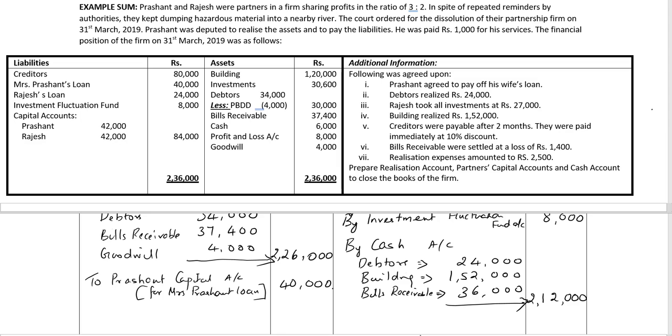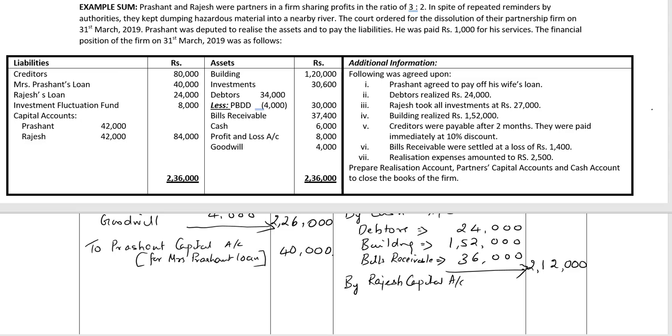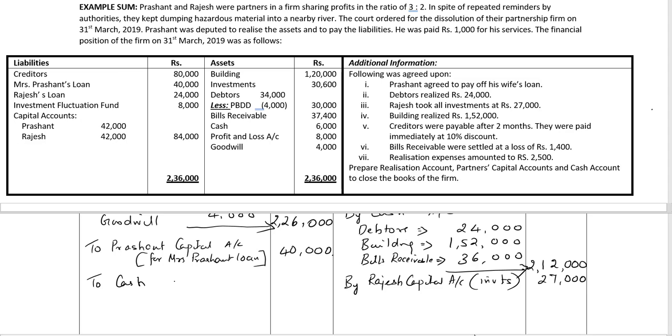Next, we'll deal with the third point. It says Rajesh is taking over the investments at rupees 27,000 by Rajesh capital account, for the investments, 27,000 rupees. The fifth point, payment of creditors to cash account for creditors paid.